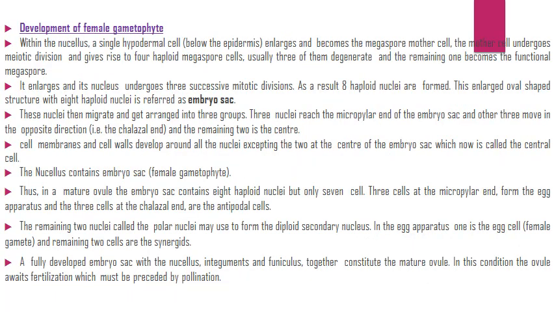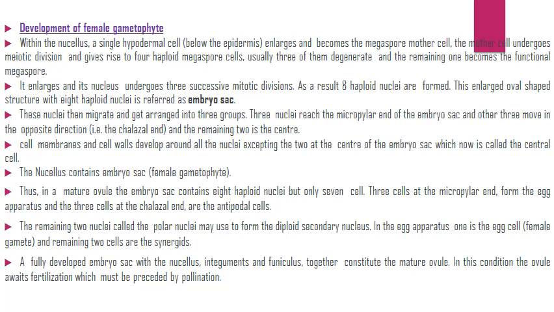Development of female gametophyte. Within the nucellus, a single hypodermal cell enlarges and becomes the megaspore mother cell. The mother cell undergoes meiotic divisions and gives rise to 4 haploid megaspores. Usually 3 of them degenerate or disintegrate and the remaining one becomes the functional megaspore.